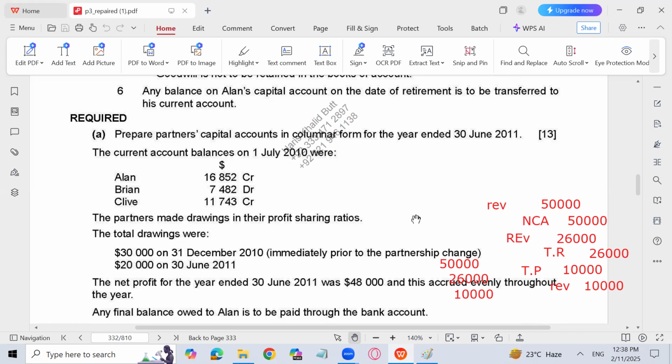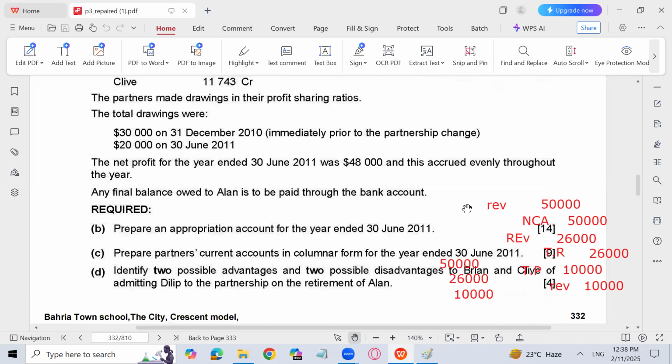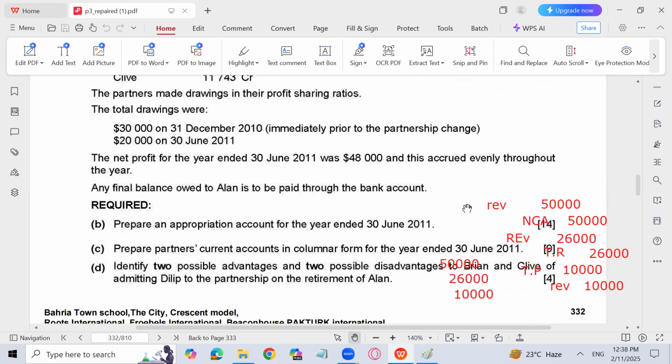The net profit for the year was 48,000, and this accrued evenly throughout the year. It means that every month you will get the same amount of profit. It falls every month with an equal amount, divided by 48 over 12, you may say like that. So profit is 48,000. Any final balance owed to LN is to be paid through the bank account.